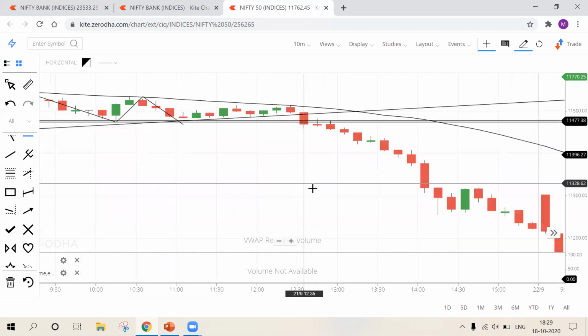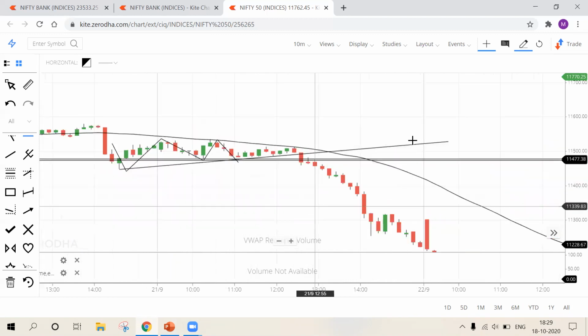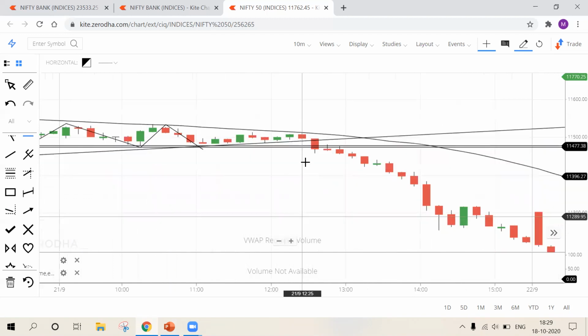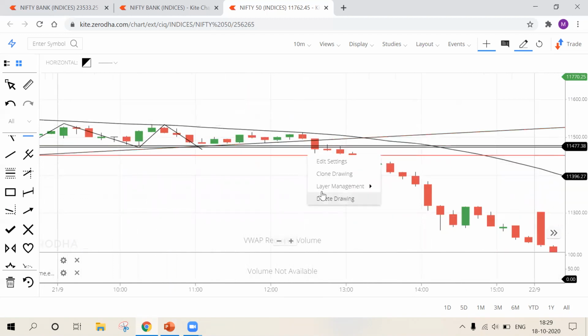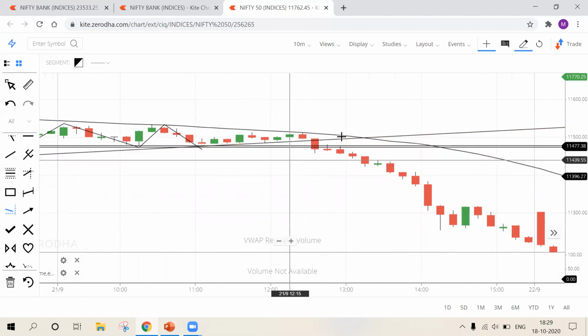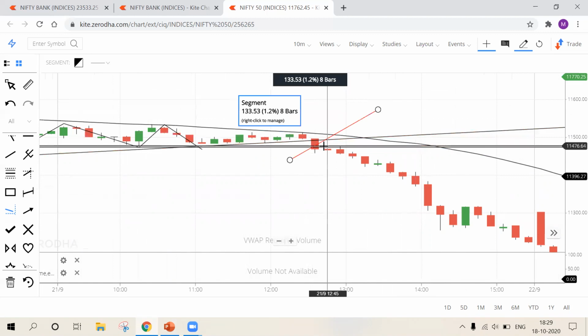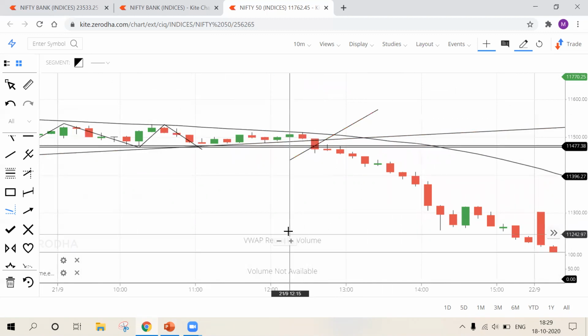Now see, at this point, my strong trend line is broken. Okay, so this is breakout candle. This is breakout candle, because it broke my strong trend line and also my strong support and resistance level. Okay, so my first confirmation is it broke my strong trend line. My second confirmation is my strong support and resistance level is also broken. Okay, and the third confirmation is lower low formation.